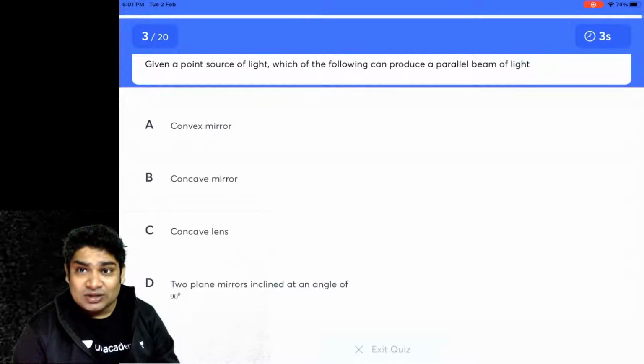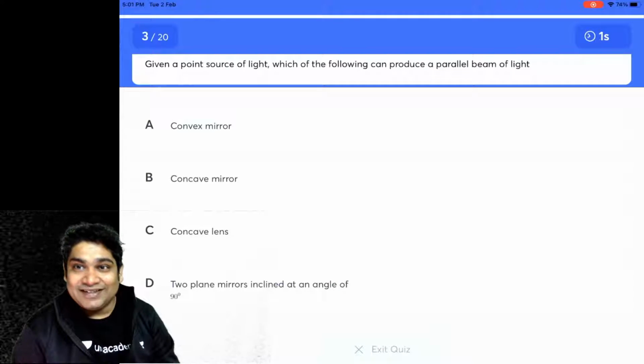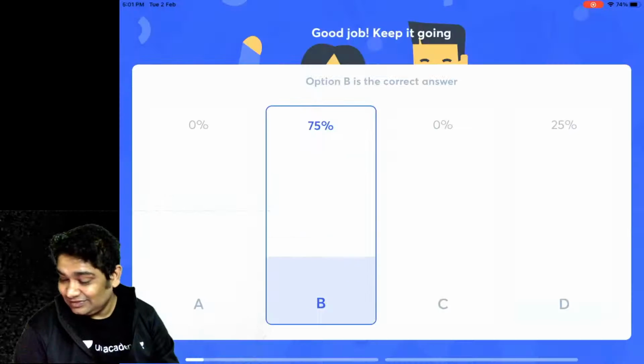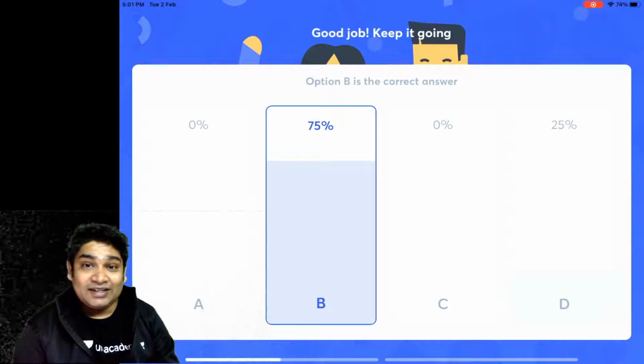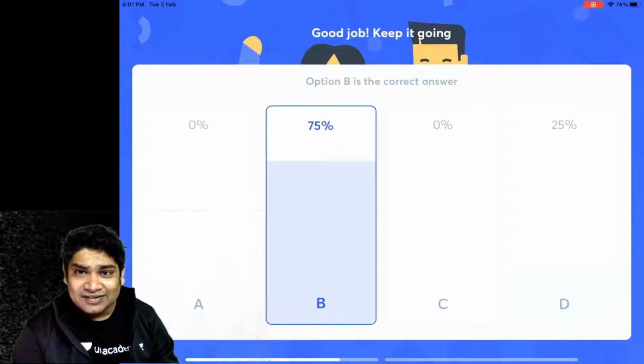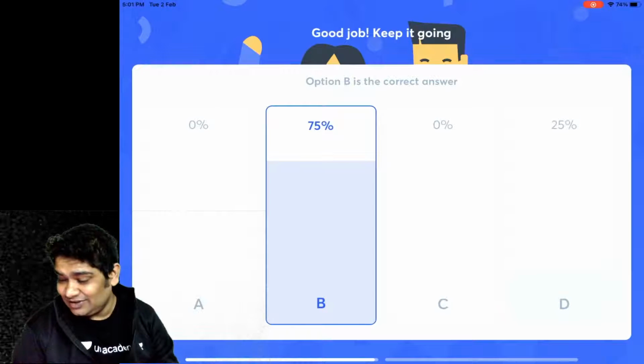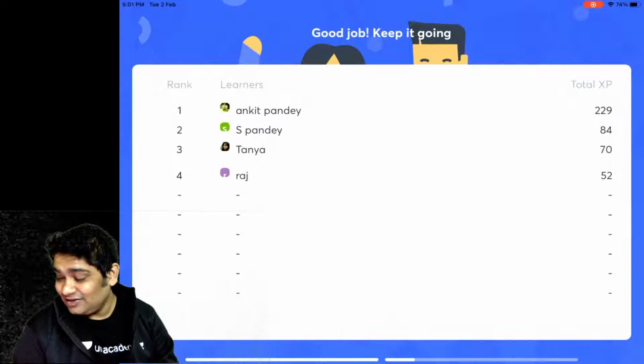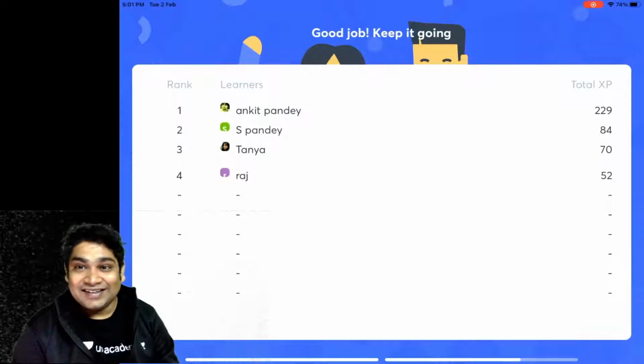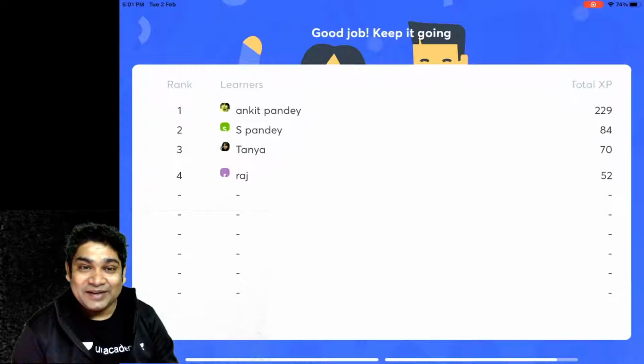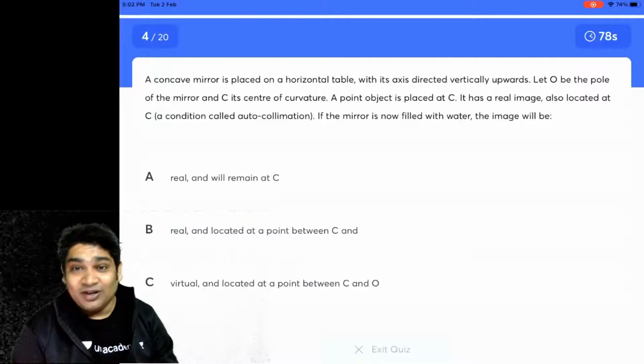All right, time almost up. Let's see how you guys did. 75% of you got the answer right, and 25% have marked the wrong answer. So with that, Ankit has taken a healthy lead. Great, well done. Moving on to the next question.